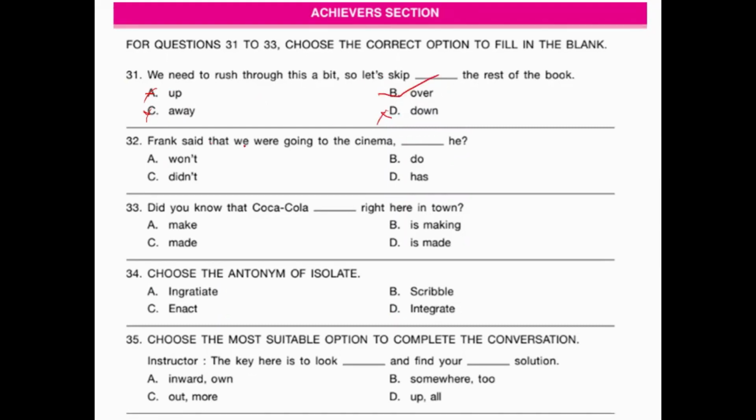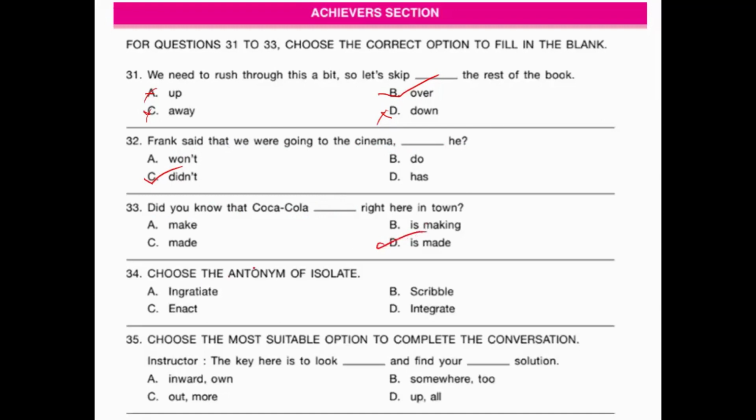Now, Frank said that we were going to the cinema, dash he. It's like a question tag. Okay, so he said that we were going to the cinema, didn't he? This is the correct question tag you have to use. Okay. Now, did you know that Coca-Cola dash right here in town? So it's about past thing you have to use. Did you know that the Coca-Cola, you have to use V3 form of verb over here. Okay, so it is like, do you know that Coca-Cola is made right here in town?